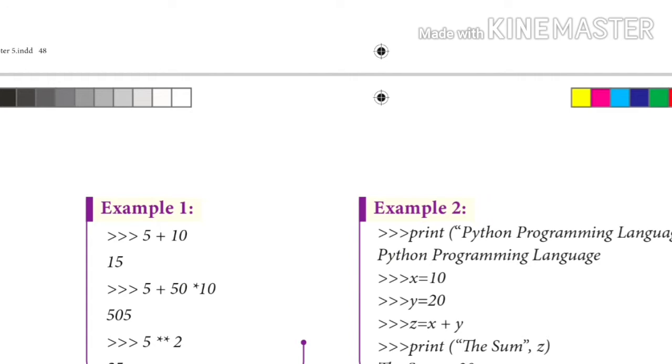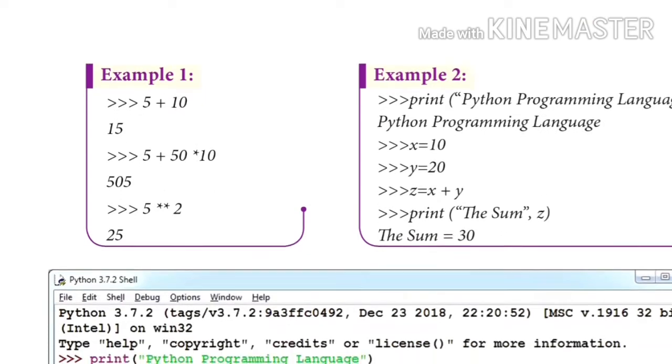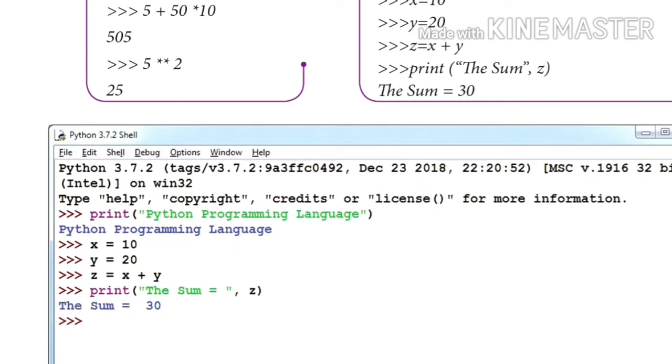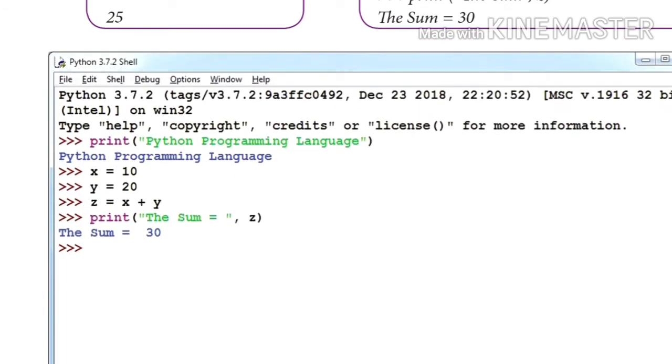So we can work with example 1 or example 2, both aspects we can work in the interactive mode of programming. We just see it in the Python shell. In the Python shell, the above example appears like this. At last we get the output of the program in the interactive mode.